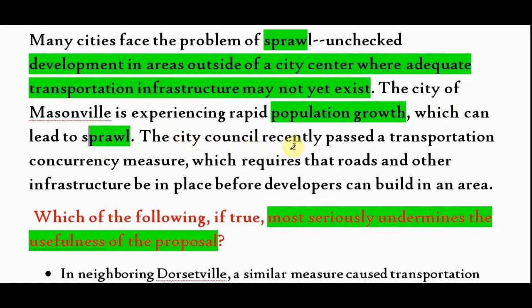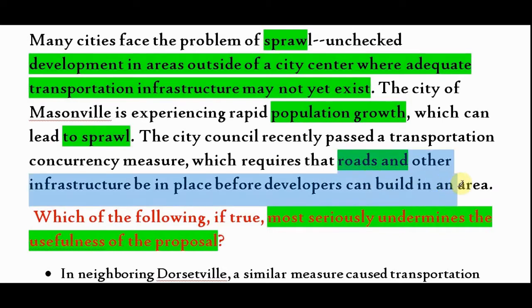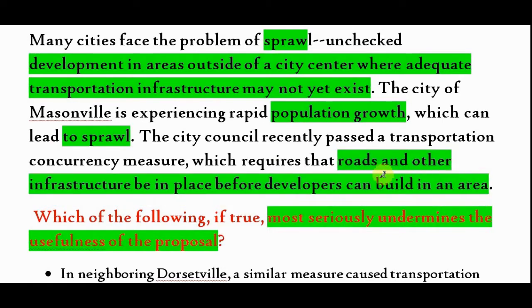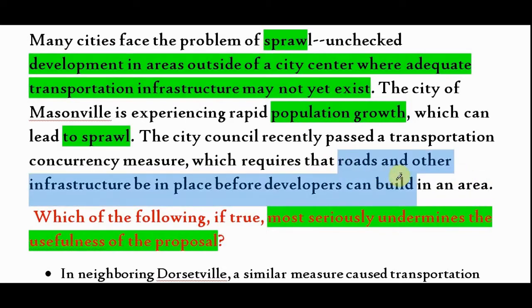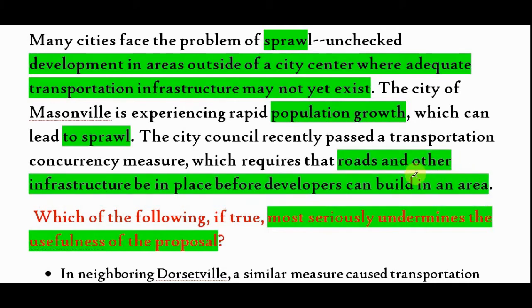The city council recently passed a transportation concurrency measure which requires that roads and other infrastructure be in place before developers can build in an area. So the proposal is what? That roads and infrastructure should be developed, and if it happens, it means there will be no sprawl, right? So what is our job? To look at an option that should not favor the conclusion. It means what? The conclusion should not work, or the conclusion should divert. Alright, so let us go to the options.